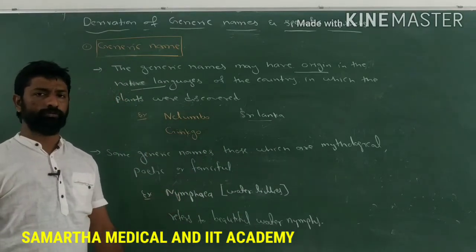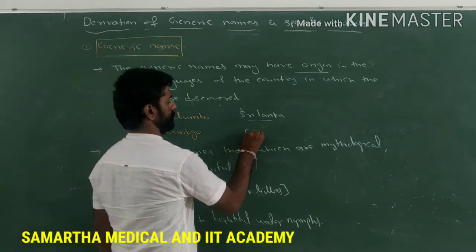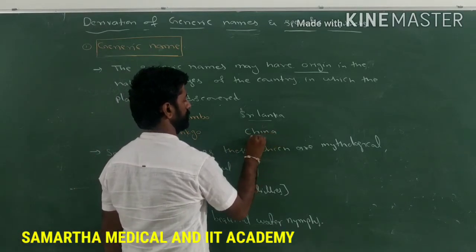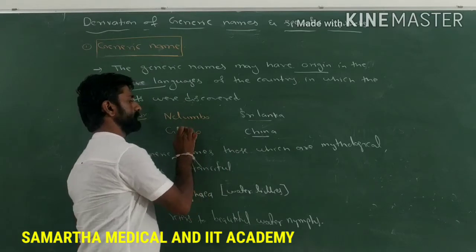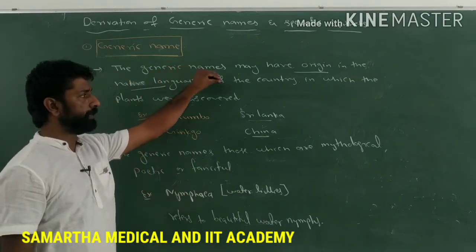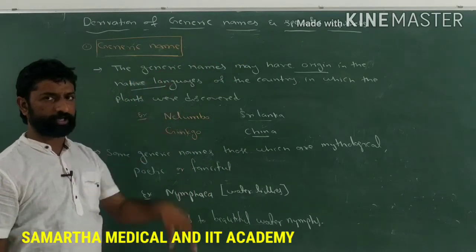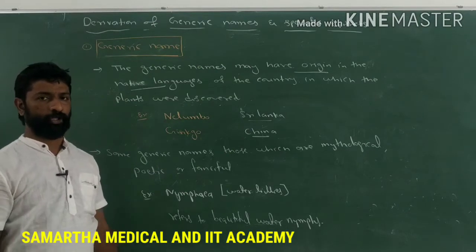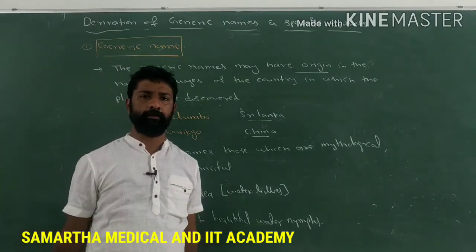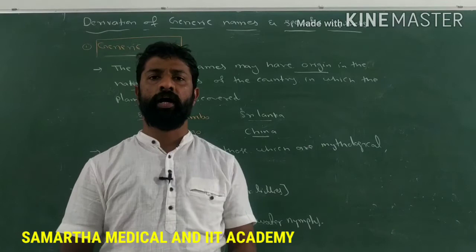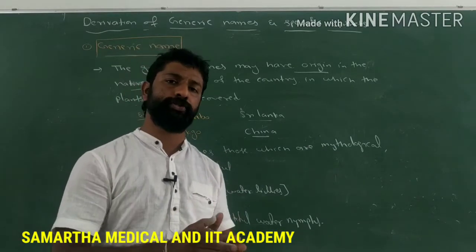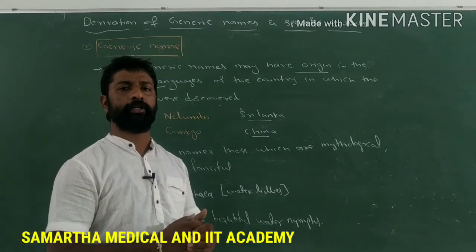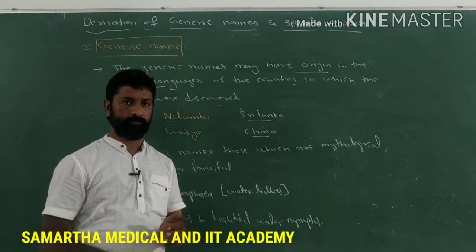Similarly, Ginkgo is from China. It was discovered in China. So these words are derived from the language of the country in which they were discovered. And you know that any scientific name of a plant or animal is always Latinized, irrespective of its origin.